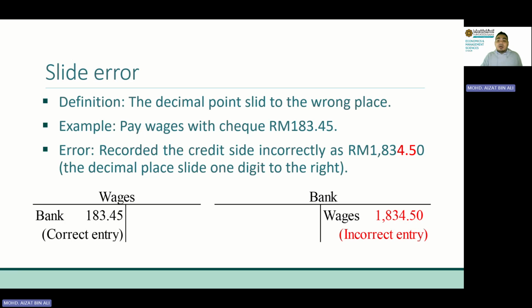So how do we correct this transaction? In this transaction, the wages account has been recorded correctly, so there is no worry here. But in our bank account, we have credited more than it's supposed to be. So in this case, to offset the amount, to add back the amount, we have to debit the difference. We find the difference and we record a debit. Sorry for the typo. It shouldn't be bank here, it should be wages. In the bank account, it should be wages, debit 1,651.05.